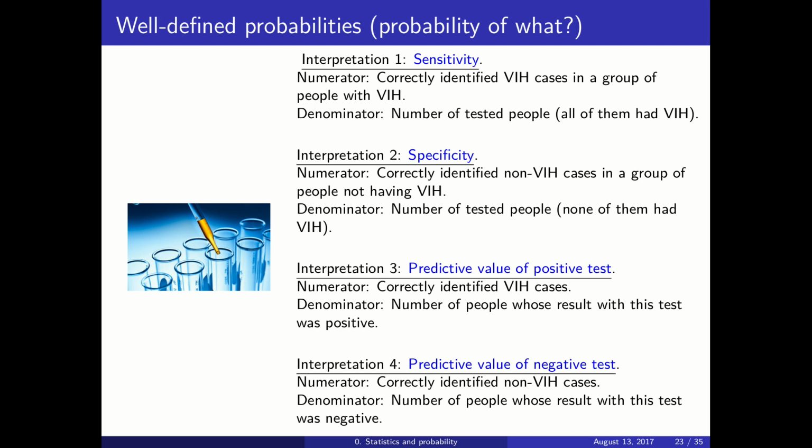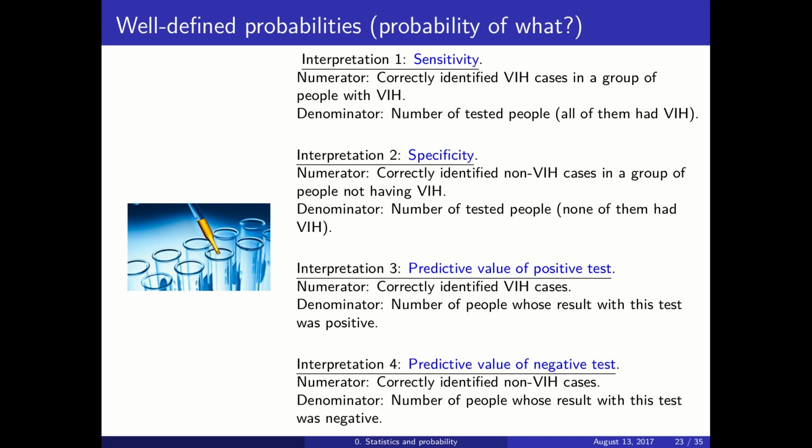The other one is that you take a group of people, none of them had HIV, that will be the denominator, and then how many of them are correctly identified as non-HIV cases. So that would be called a specificity, and that could be also 98%. So the actual value doesn't matter. What matters is that this 98% could be interpreted in the way that we have defined first, or this second other way. There is a third interpretation.